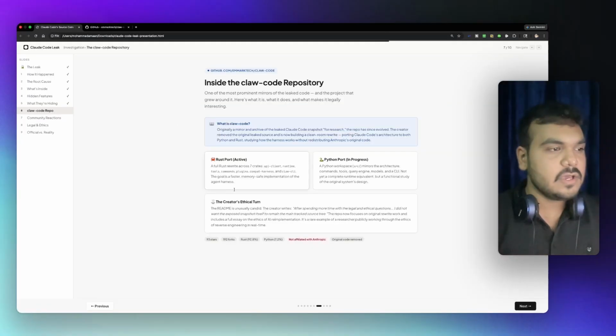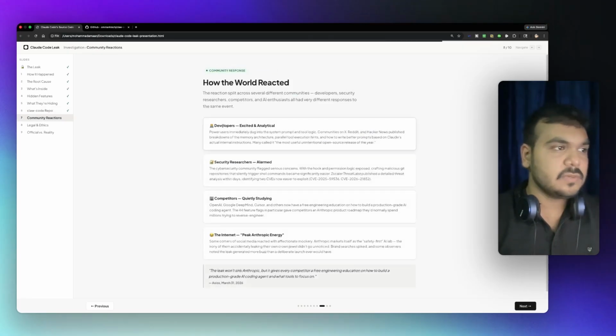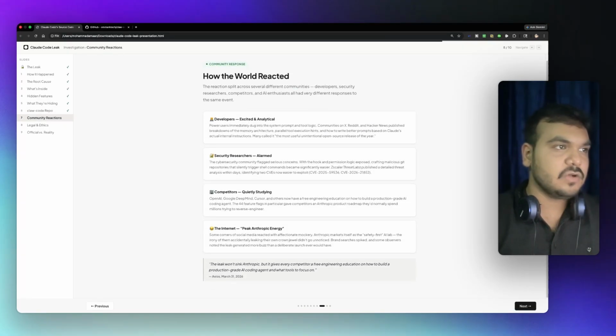And then the ethical turn, where the readme is unusually candid. After spending more time with legal and ethical questions, the creator did not want to expose the snapshots himself. They were meant to stay a private source. So there we have it, inside the Claude Code repository. And then what were the community reactions, which is how the world reacted basically. Developers were excited and analytical. Read this out for yourself. I will put it in the description below.